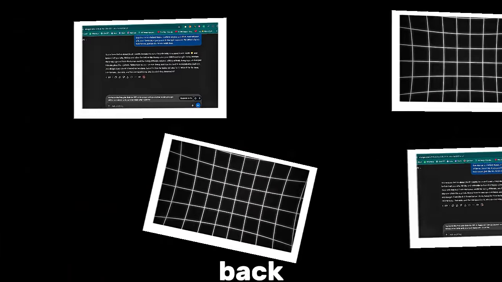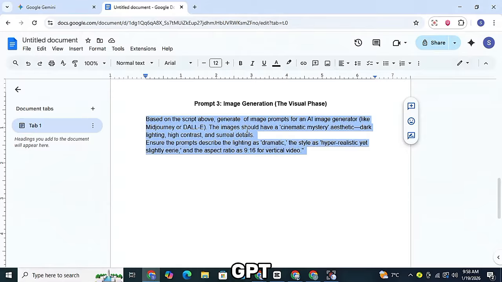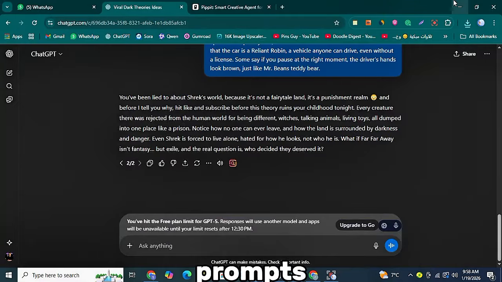The next step is to create images according to your video script and then convert those images into a video. For this, go back to the Google Docs file and copy the last prompt provided there. Paste this prompt into ChatGPT and click the Generate button. ChatGPT will give you prompts for generating 5 images, which you will use to create visuals for your video.